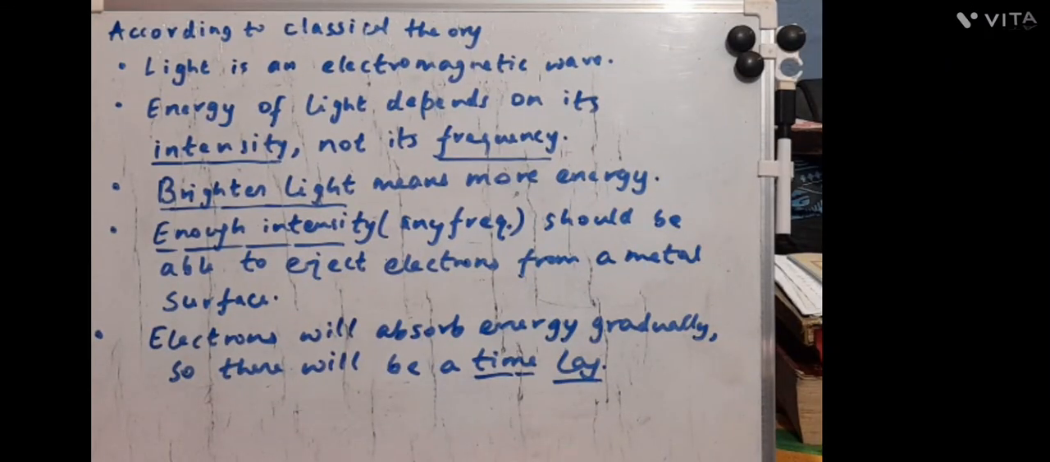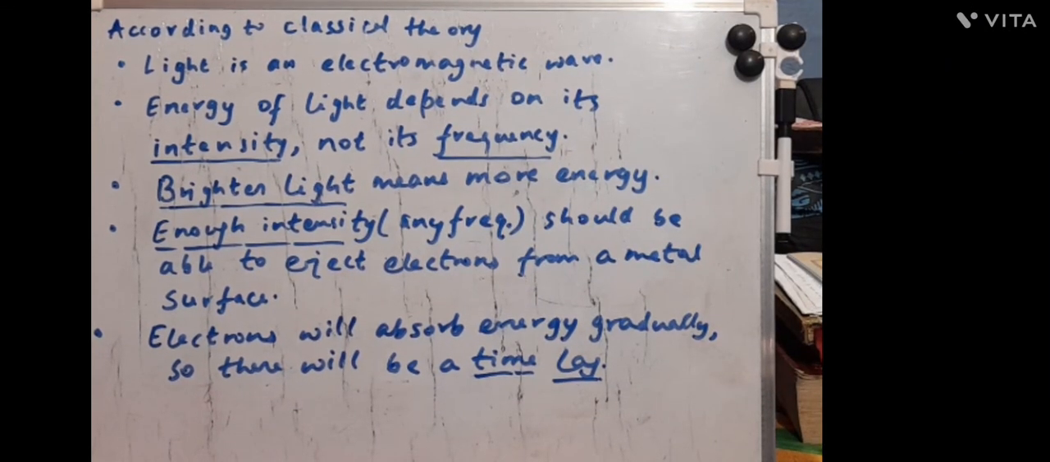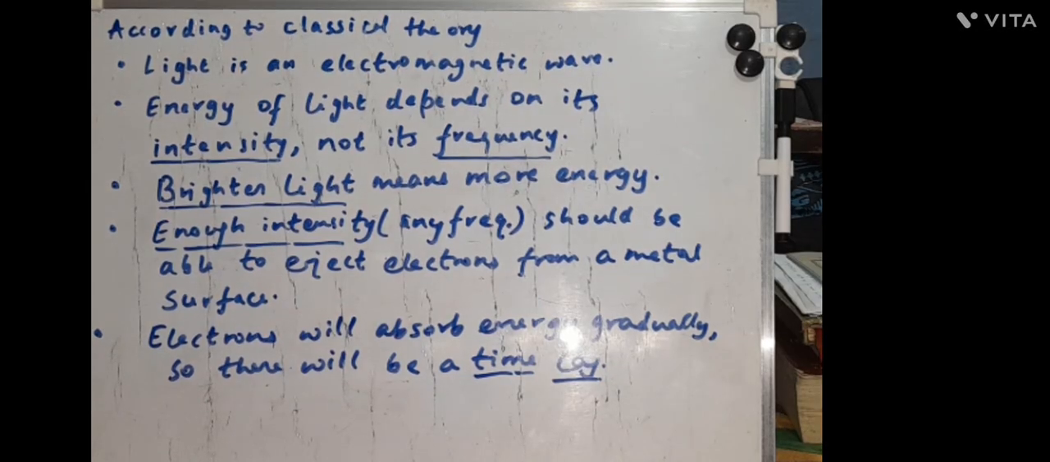Okay, so have a look at what light was as per the classical theory. According to the classical theory, light is an electromagnetic wave. The first line looks quite reasonable. Let's come to the second line, which is: energy of light depends on its intensity, not on its frequency.